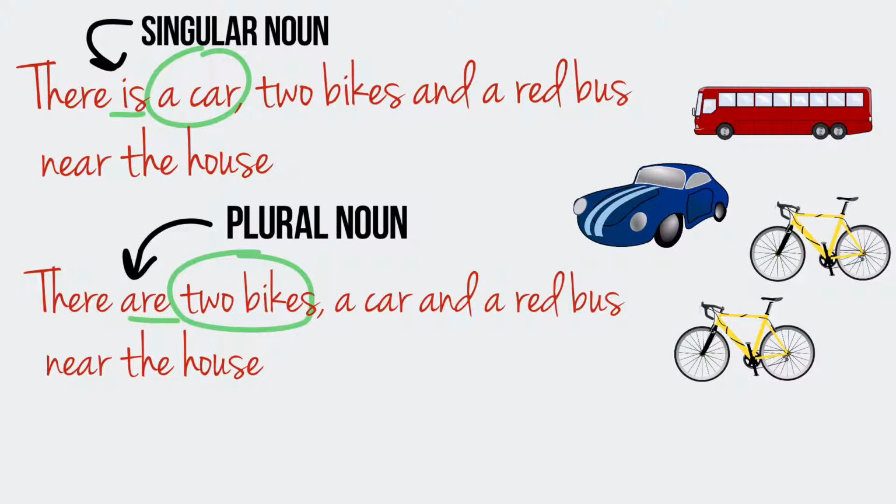Sometimes we need to speak about different objects in one place. For example, there is a car, 2 bikes, and a red bus near the house. Or, there are 2 bikes, a car, and a red bus near the house. So when do we use is or are? When the first object in line is in the singular, we say there is. There is a car, 2 bikes, and a red bus near the house. When the first object in line is in the plural, we say there are. There are 2 bikes, a car, and a red bus near the house.